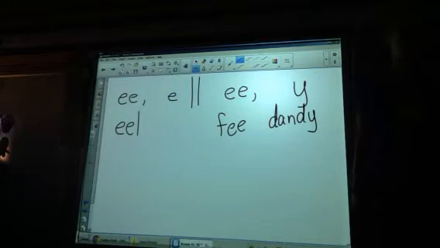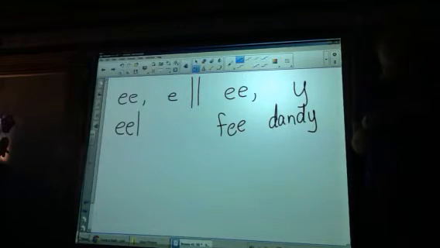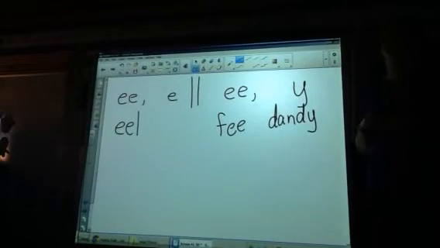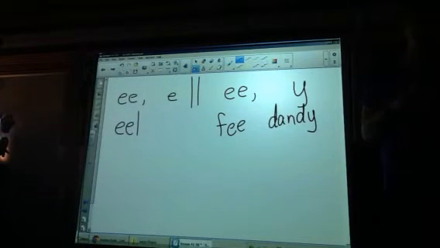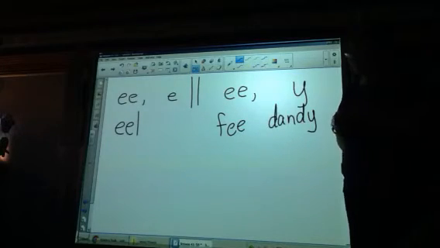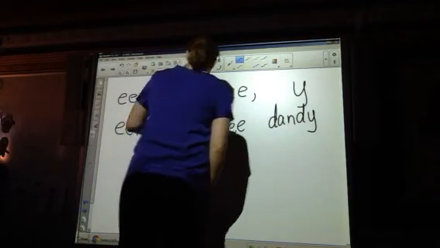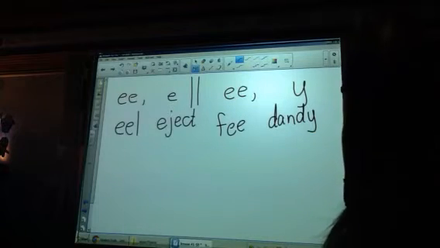Echo this word. Eject. Eject. How many syllables do you hear? One. Eject. Two. Where do you hear the E sound? At the beginning. How do we spell the E sound in a two-syllable word, usually, if it's at the beginning? With an E. Just the E. Eject. Okay.